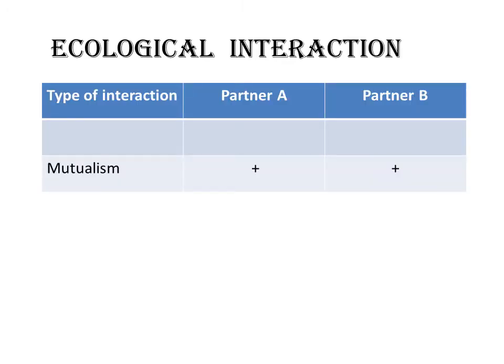So, today we are going to discuss ecological interactions. An ecosystem has diverse living organisms which interact with one another in many different ways. The first type of interaction which we are going to see is mutualism. When both the interacting partners or individuals, for example partner A and partner B, get benefited from the interaction, then it is known as mutualism.